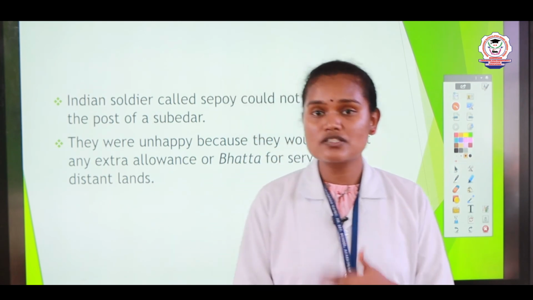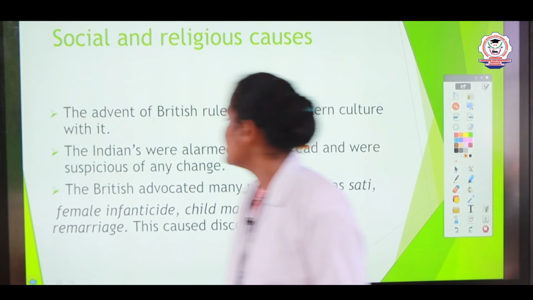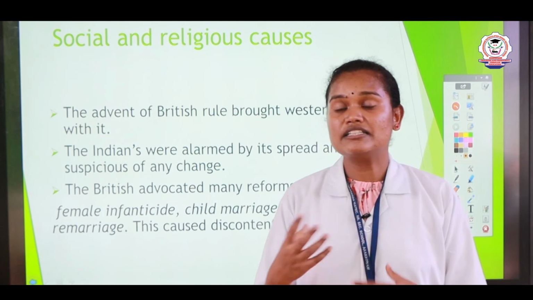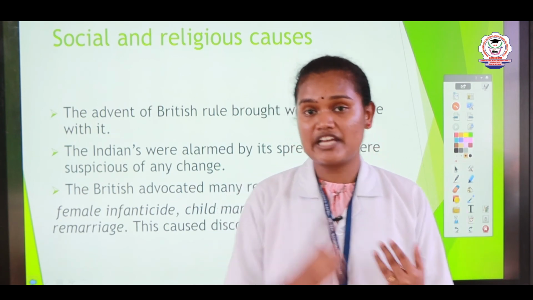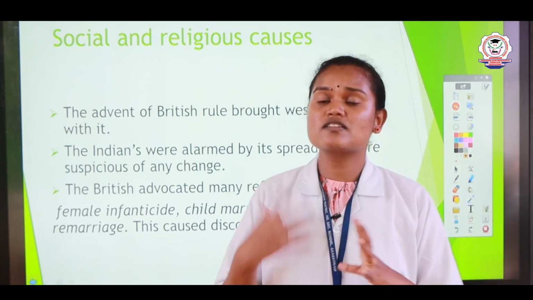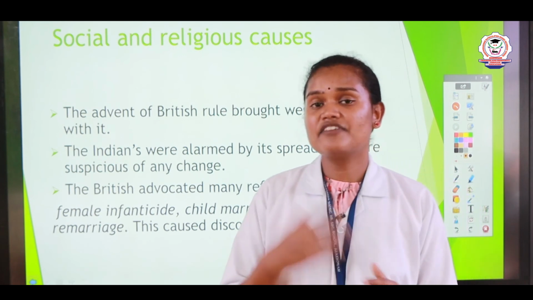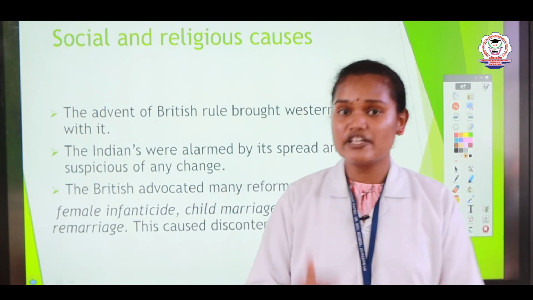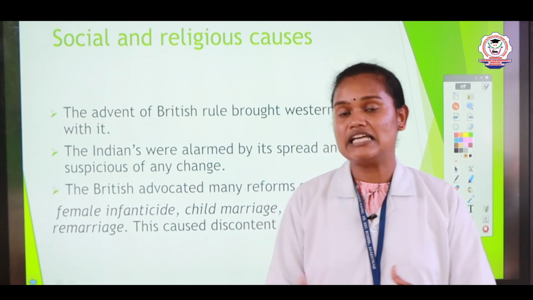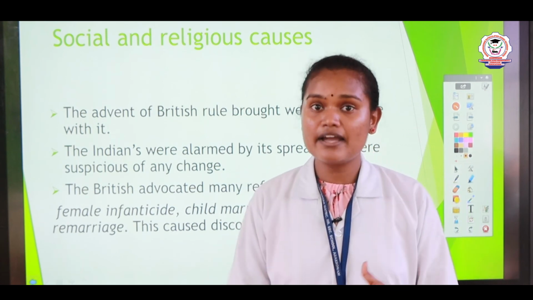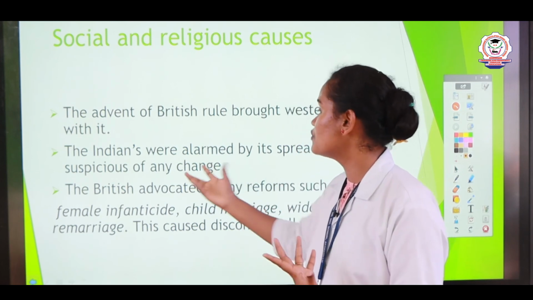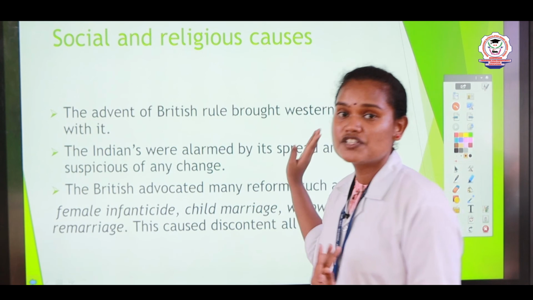In the social and religious causes, we can see that with the advent of the British, they introduced several things including Western education and Western culture, and Indians looked upon all of it very suspiciously. They feared that Western education or Westernization would become the end of Indian culture and lead to its decline. So Indians looked fearfully at the emergence of Western culture and Western education.